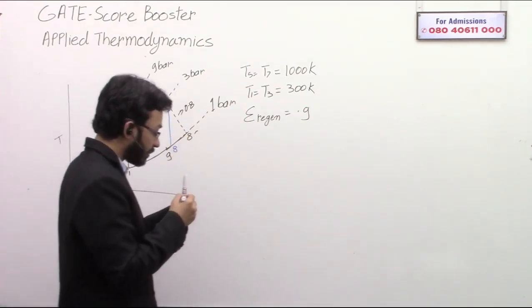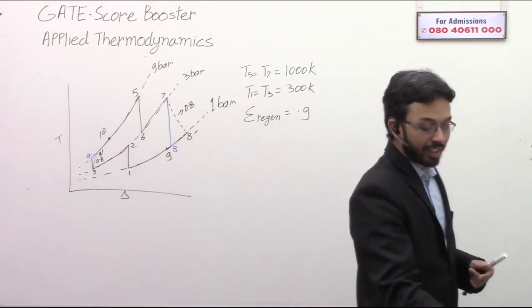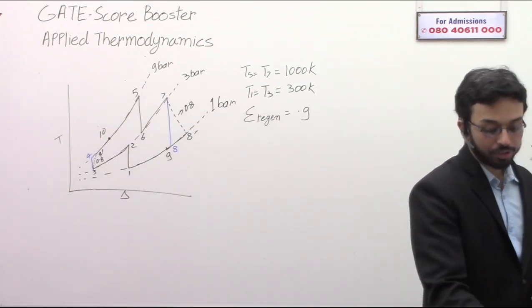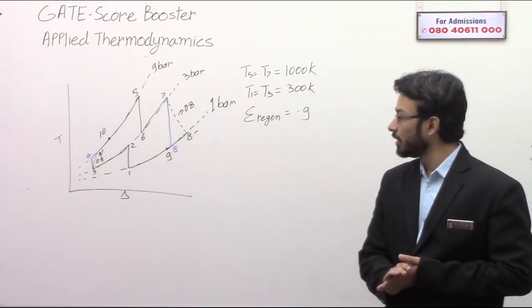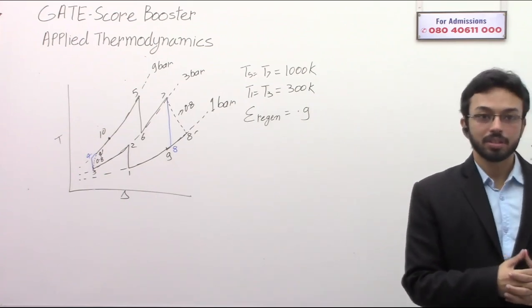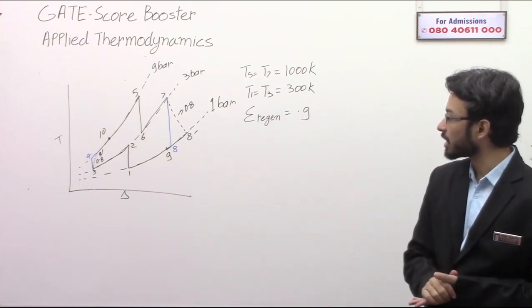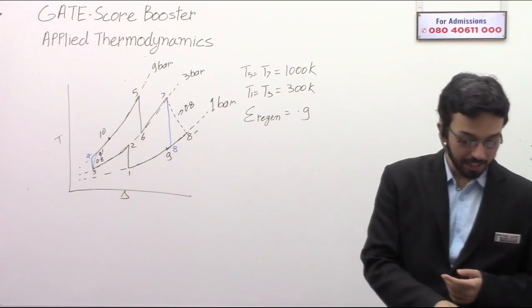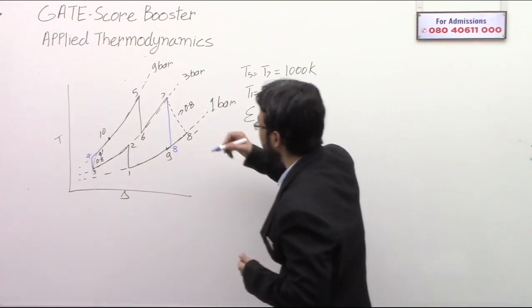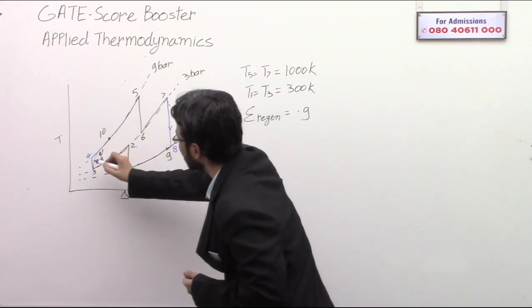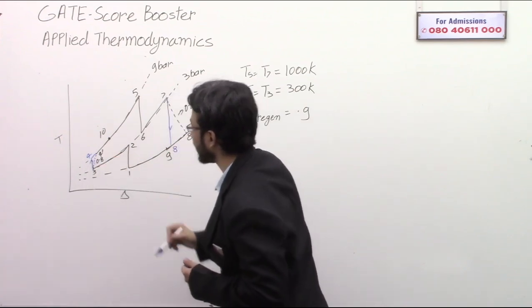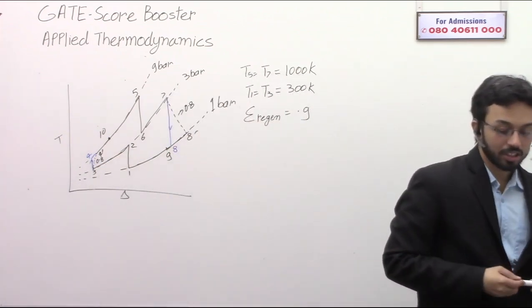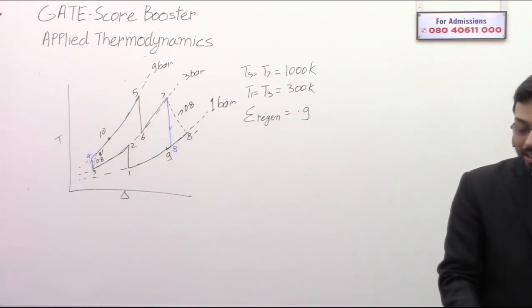The blue line that I have drawn right now represents the ideal adiabatic process. That is the isentropic expansion, 7 to 8. This represents the isentropic ideal expansion. Okay, so this is what should have been done, but